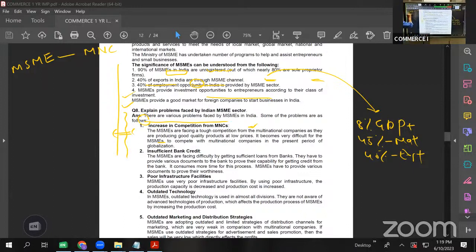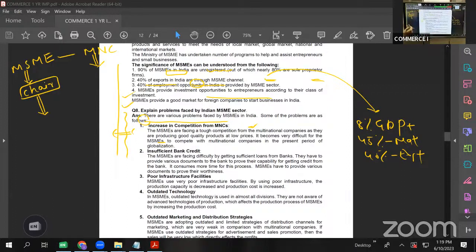Say, for example, there is a small furniture unit manufacturing one chair. Since they are not able to adopt advanced technology, the quality of this chair will not be as glamorous as that of an MNC. Suppose it's a very big furniture workshop, like we have IKEA.